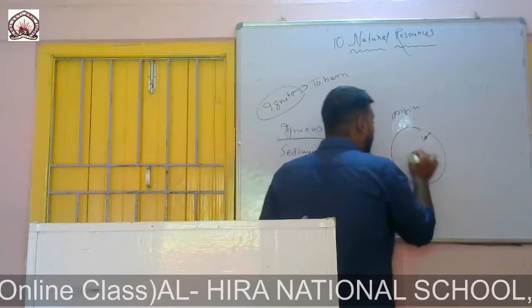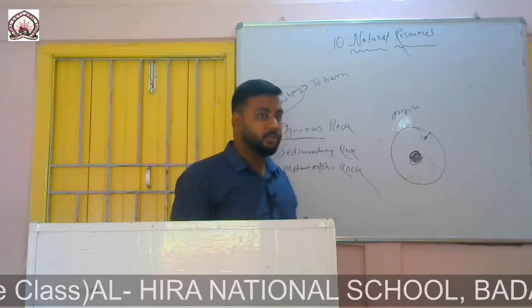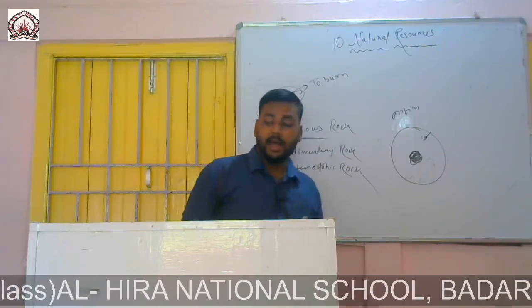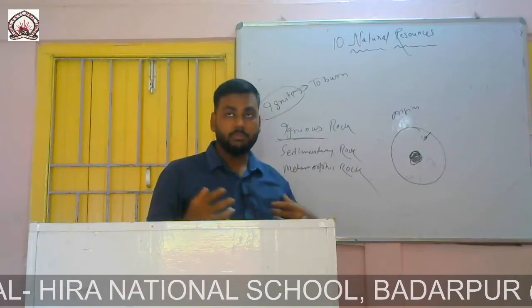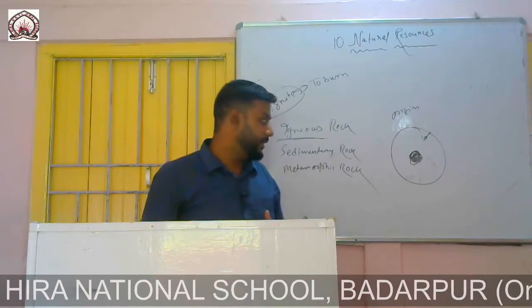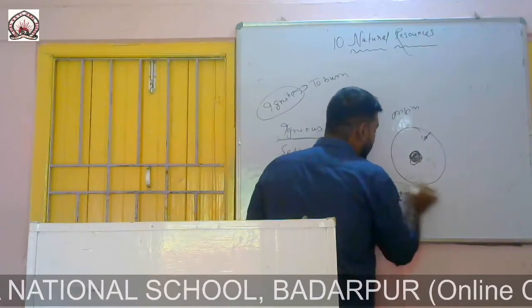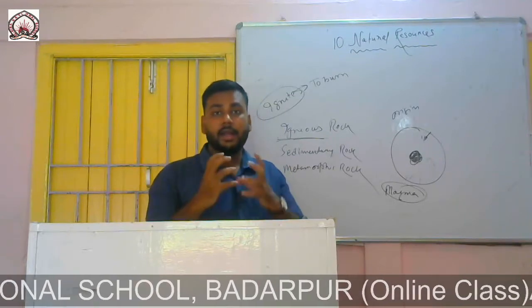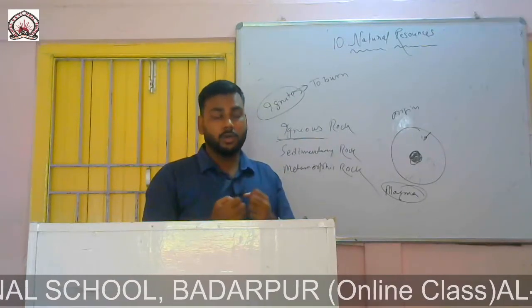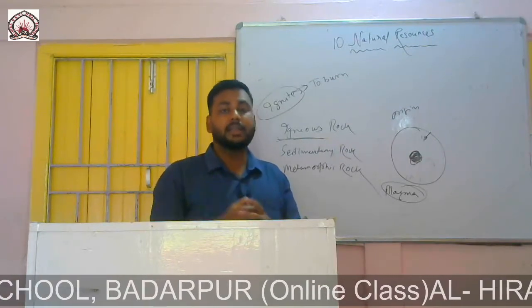The center of the earth is still hot, and due to this heat, there is a lot of molten magma inside. Now what is magma? M-A-G-M-A. Magma means the molten rocks or molten minerals that are present inside the earth, right?